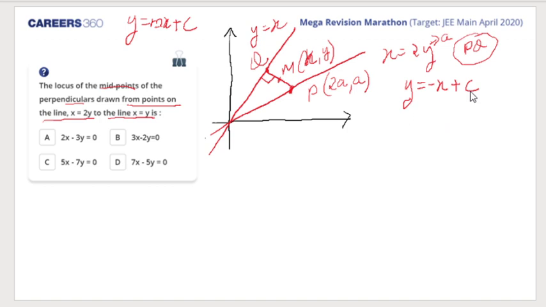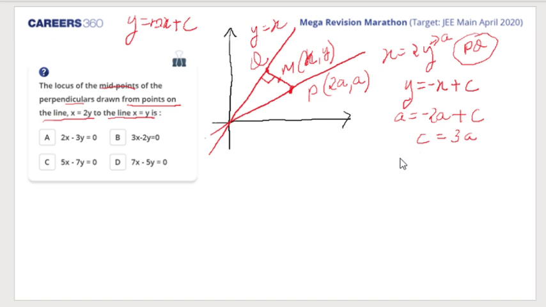So C, how would I find? Since it passes through P, it would be A equals minus 2A plus C, right? Plus C. So C, what do I get? C I get as 3A. Okay.